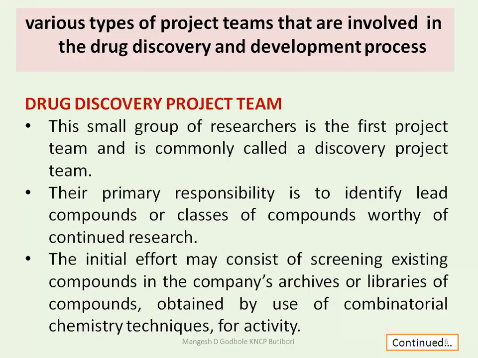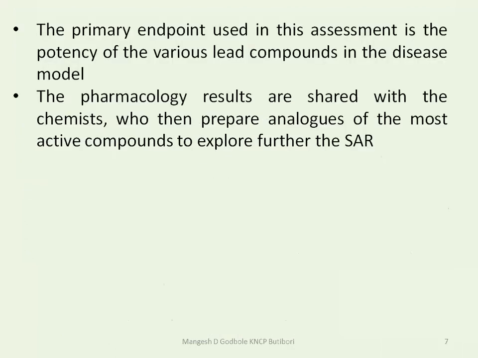We call them libraries online, and a library has so much data related to common compounds. Then the primary endpoint used in this assessment is the potency of the various lead compounds in the disease model.